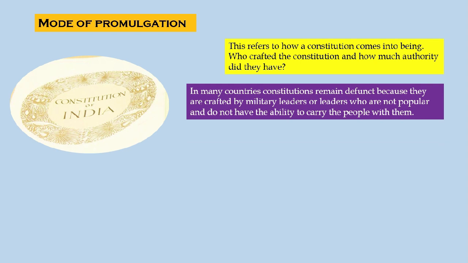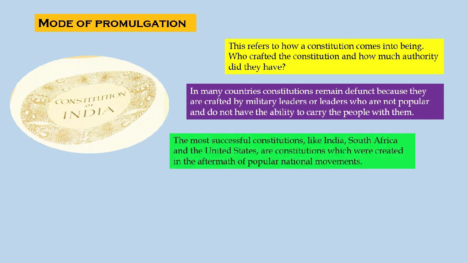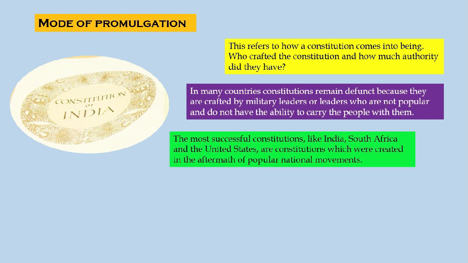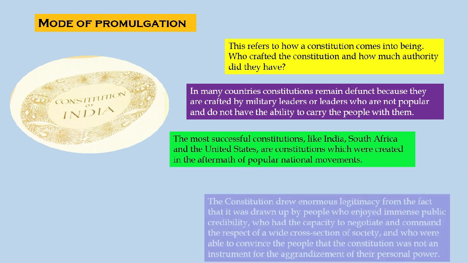In many countries, constitutions remain defunct because they are crafted by military leaders or leaders who are not popular and do not have the ability to carry the people with them. The most successful constitutions are like India, South Africa, and the United States, and these constitutions were created in the aftermath of the popular national movements that happened in those countries.